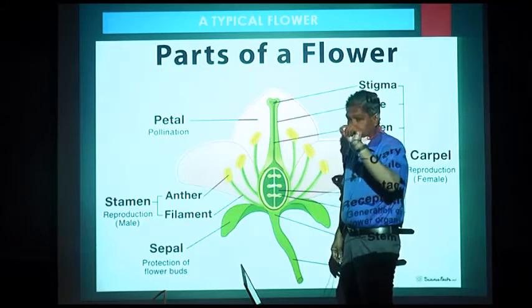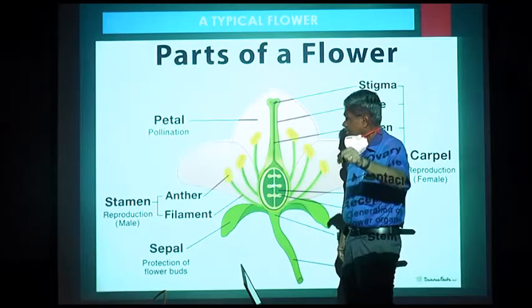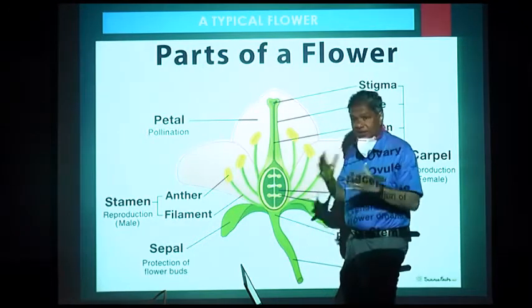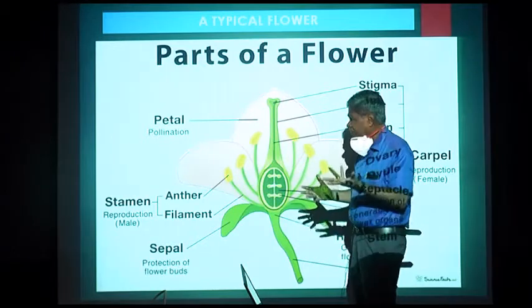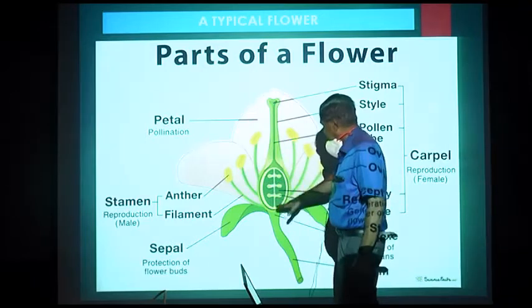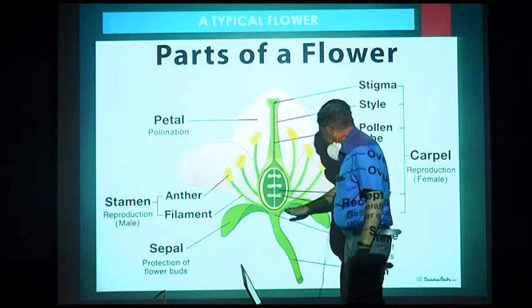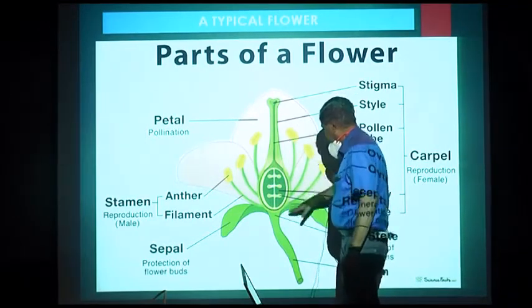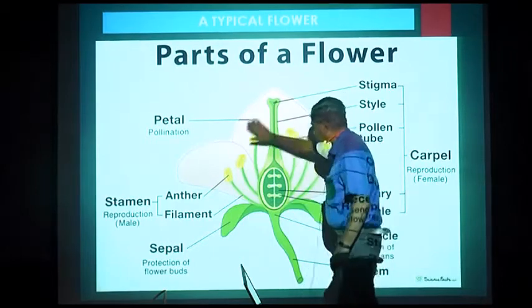That is, the pollen grains falling on the flower. You have studied that in school and you can very easily understand this. This is the sepal, this is the petal, this is the calyx, and this is the corolla.